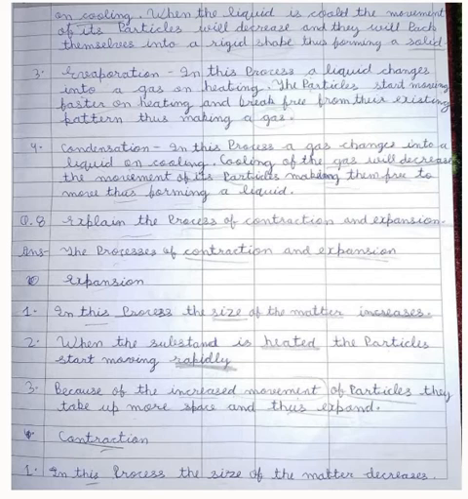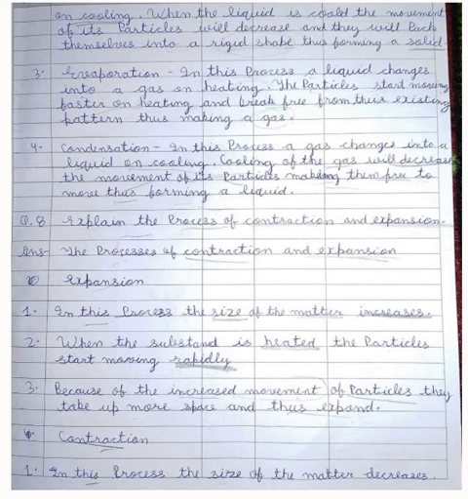Question 8. Explain the process of expansion and contraction. Answer. Expansion. First, in this process, the size of the matter increases. Second, when the substance is heated, the particles start moving rapidly. Third, because of the increased movement of particles, they take up more space and thus expand.